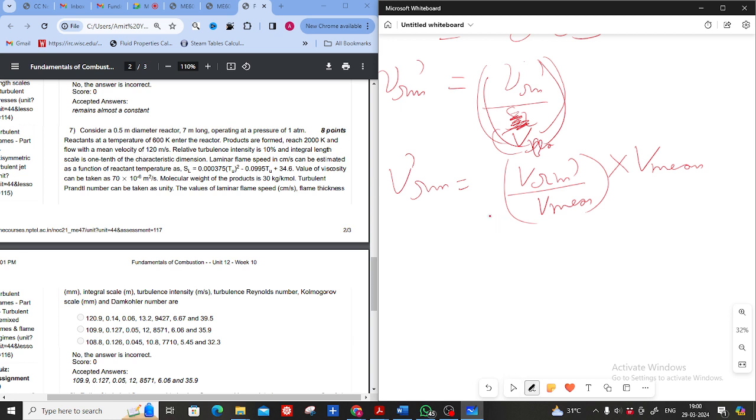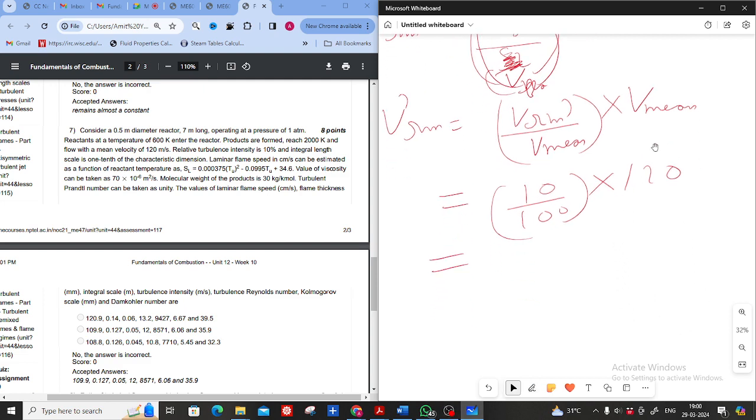So this is the relative turbulence intensity they have given, 10%. So this will be 10 upon 100 into 120, where 120 is the mean velocity. So it will be 12. The relative turbulence intensity will be 12.